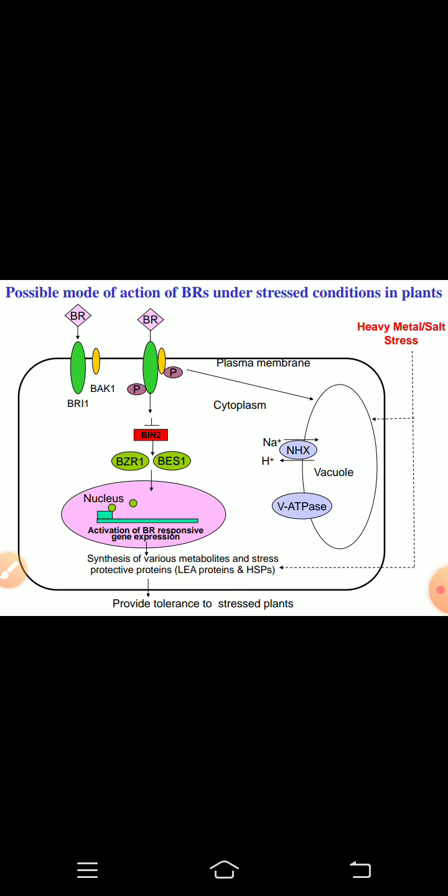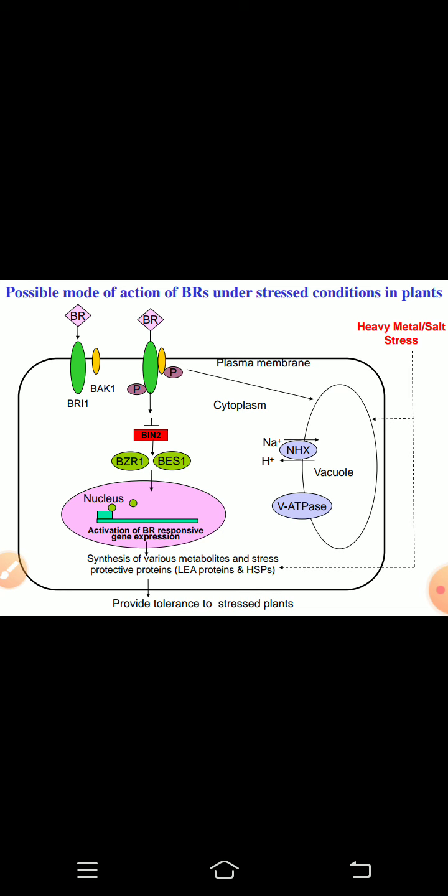So next is the possible mode of action of brassinosteroid under stress condition in the plant cell. So brassinosteroids basically act via receptor ligand complex that binds to the nuclear or cytoplasmic site to regulate the expression of the specific stress related genes. So brassinosteroids are perceived by the extracellular domain of plasma membrane localized receptor, that is BRI1. Here BRI1 is brassinosteroid insensitive leucine rich repeat receptor kinase.